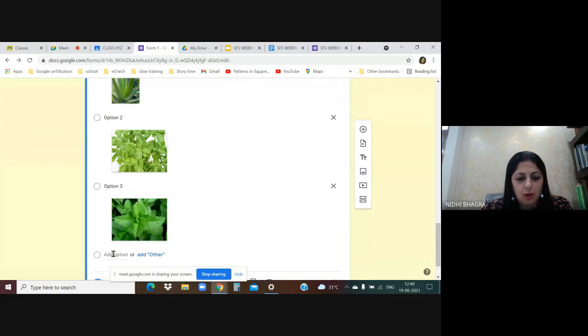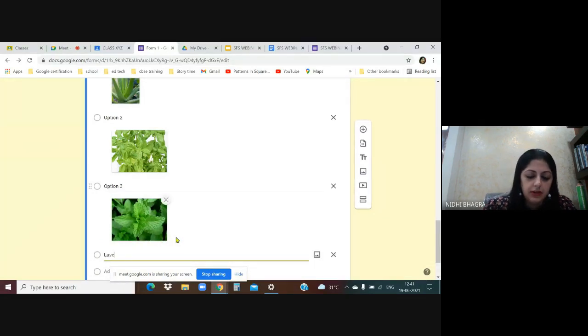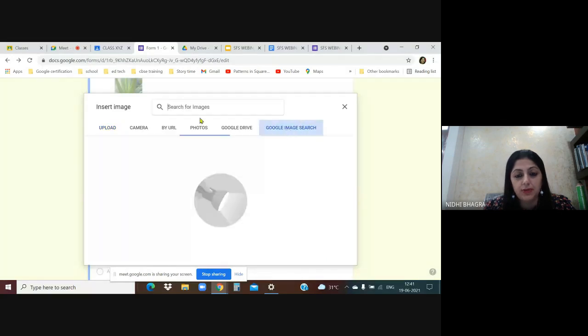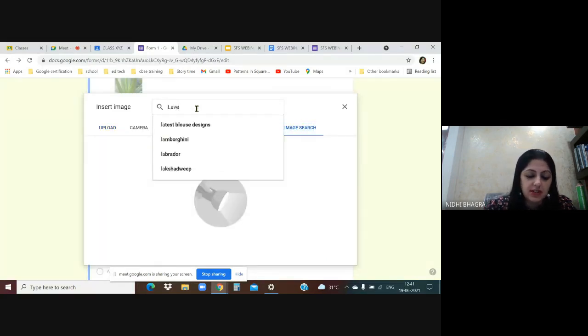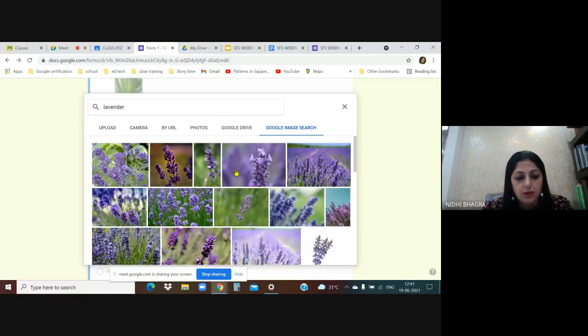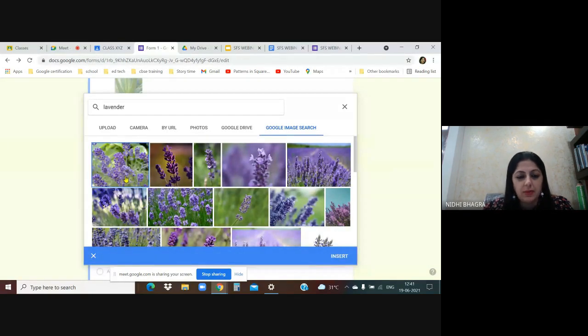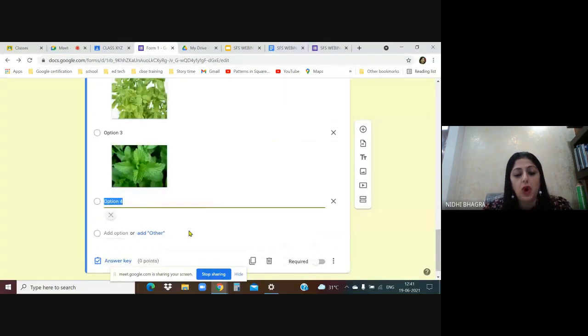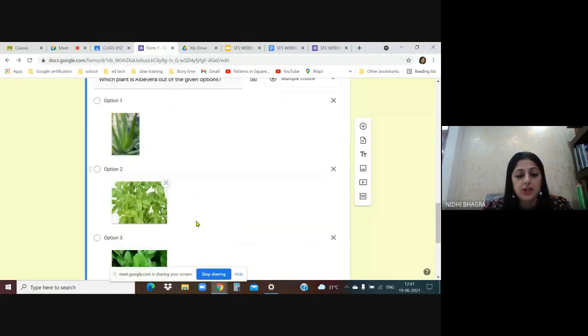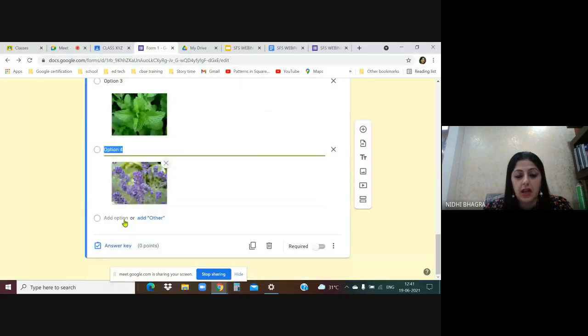Okay, so you can give one more option. Lavender. No, we don't have to write, sorry. We have to insert the image. So I am just going to insert an image, so they will find out which plant is aloe vera. I'm just randomly choosing, just double click and it will be inserted. You have given 4 options now, and out of these 4 options, the child has to identify which plant is aloe vera. Make this a required question, and move further.